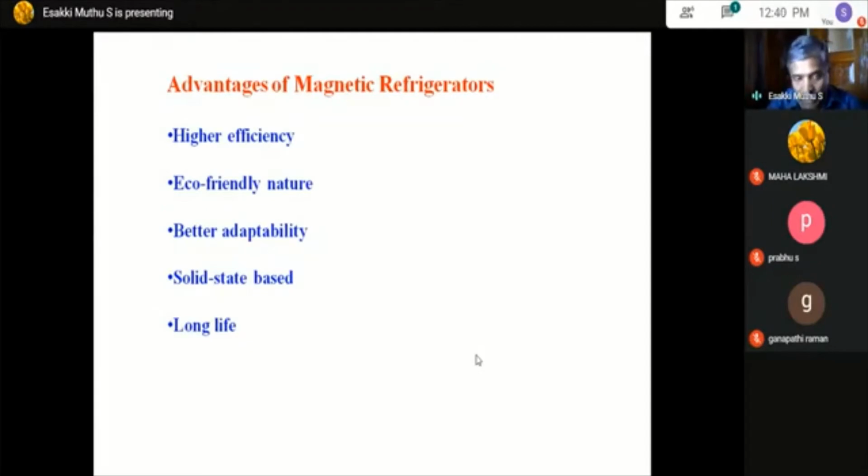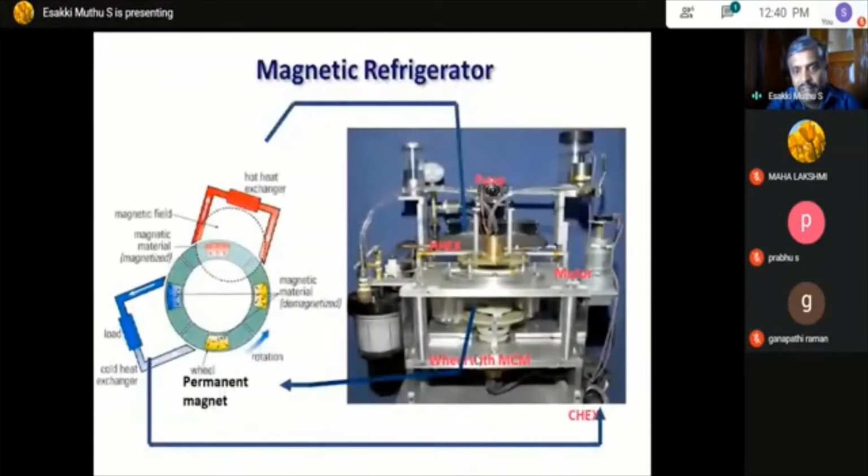In gas-based refrigeration, you have to replace the gas after some 2 or 3 years, or you have to refill the gas. Here there is no need for that, so this will work for a long life. Okay, and this is a magnetic refrigeration.